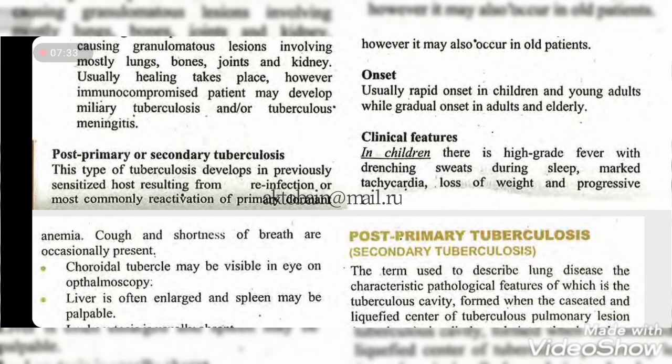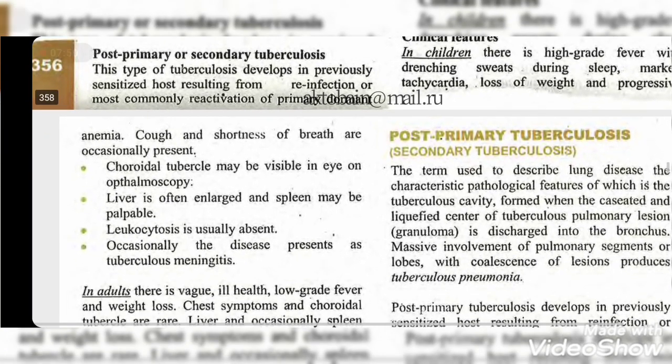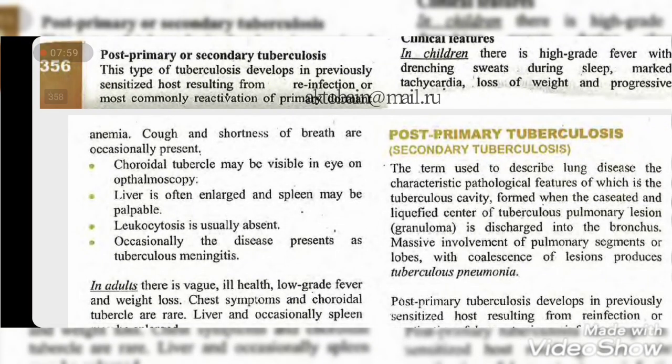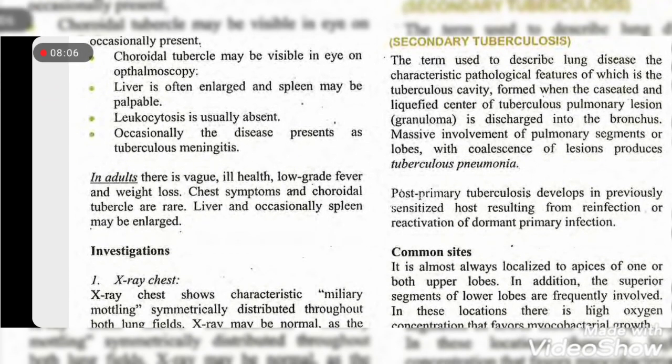Choroidal tubercles may be visible on ophthalmoscopy. The liver is often enlarged and the spleen may be palpable. Leukocytosis is usually absent. Occasionally the disease presents as tuberculous meningitis.